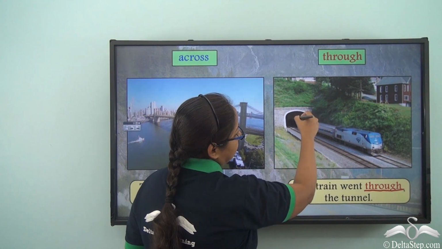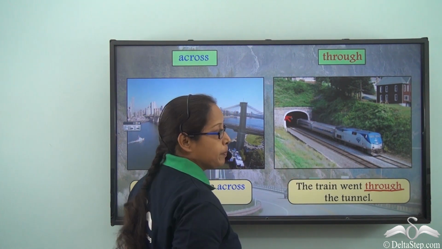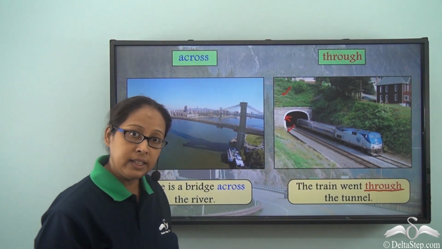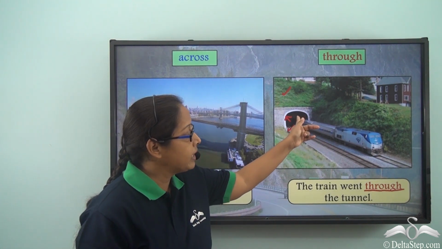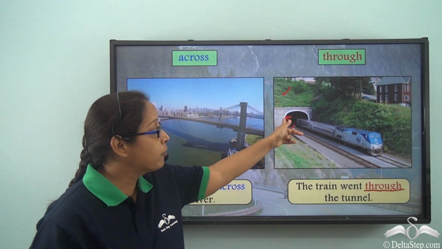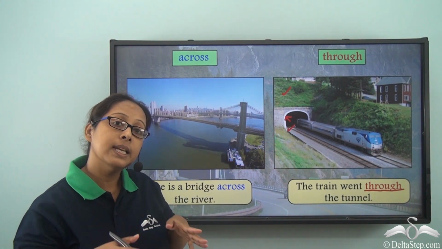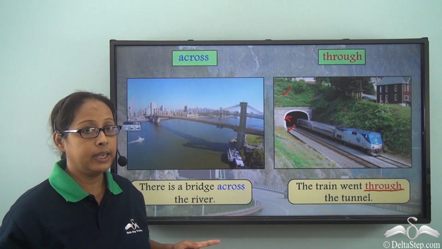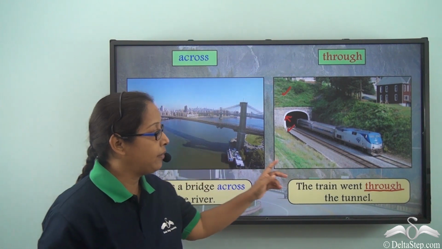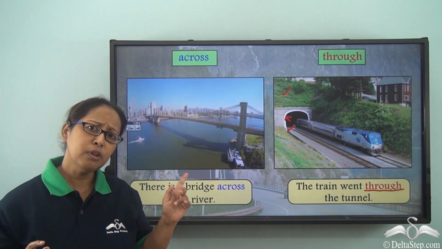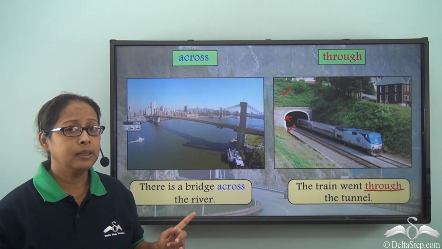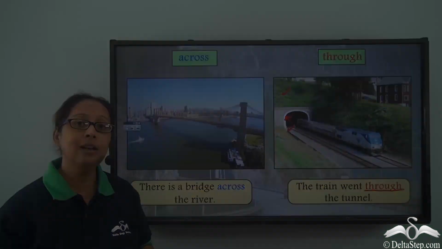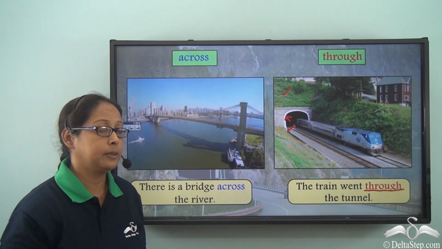Here in this case, it is inside the tunnel, somewhere here. So the tunnel also has one side, and this is the other side of the tunnel that we are talking about. And the train, you can see, is moving within the tunnel, or it is inside the tunnel while it is moving from one side to the other side. So both across and through, they talk about from one side to the other side. But through means something is within while moving from one end to the other end.